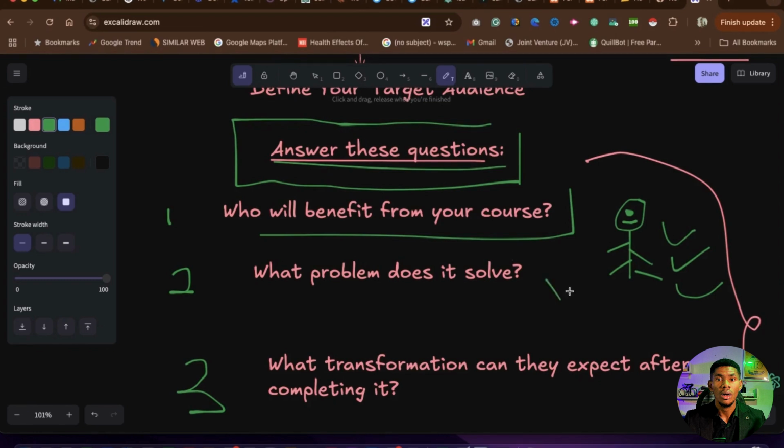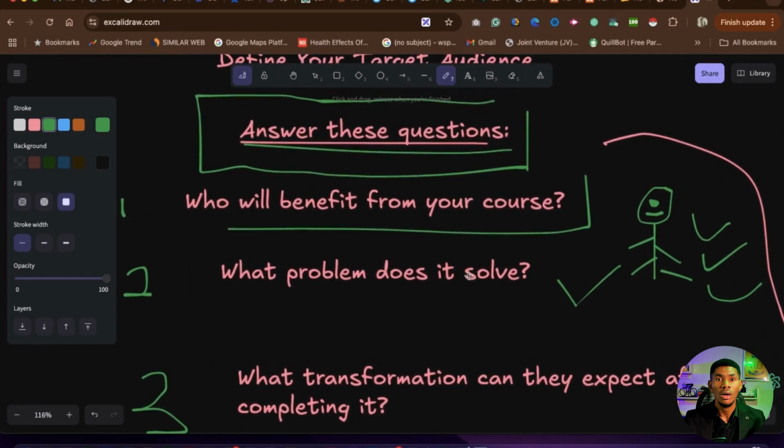So step number two is, what problem is my course going to be solving? For instance, my course helps you solve the problem of having a skill, expertise and talent, but not knowing how to monetize them. That is the problem my course solves. So you must know what problem your course is solving, because the solution to their problem is what people pay you for. The problem is what you know how to solve. The solution to their problem is what they pay you for.